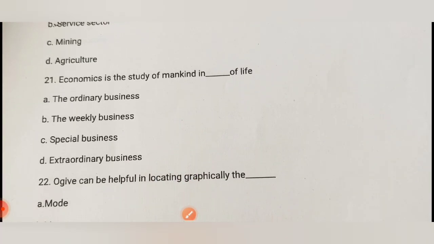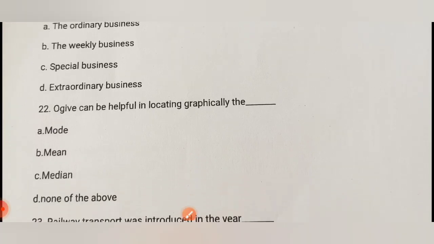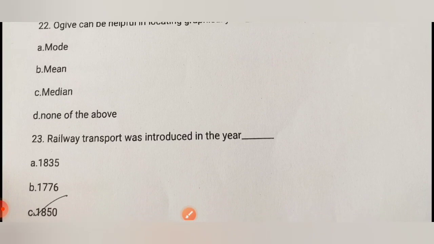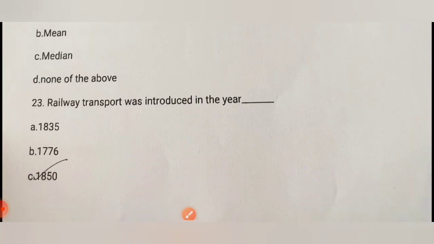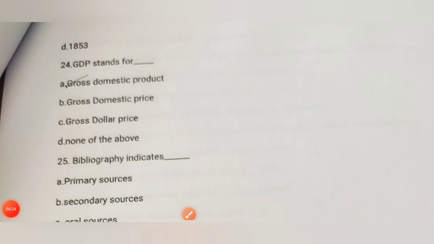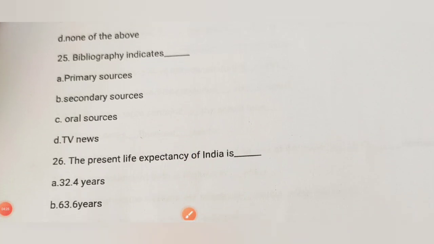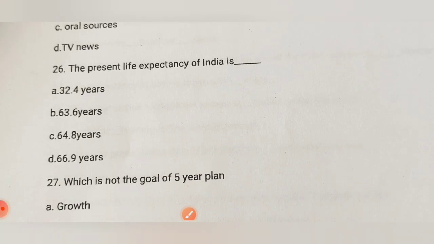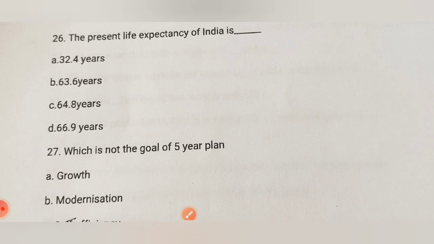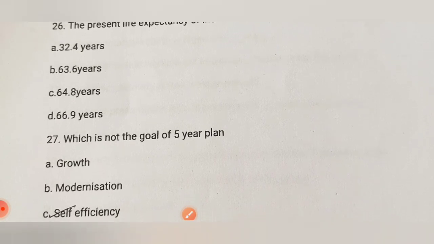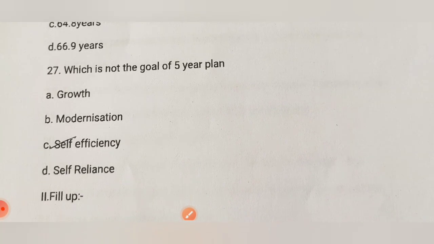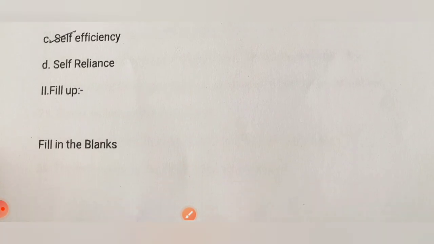Economics is the study of mankind in the ordinary business of life. Ogive can be helpful in locating graphically the median. Railway transport was introduced in the year 1850. GDP stands for Gross Domestic Product. Bibliography indicates a secondary source. The present life expectancy of India is actually 70, so you can write whichever is highest, which is 66.9. Which is not the goal of the five-year plan? Self-efficiency.